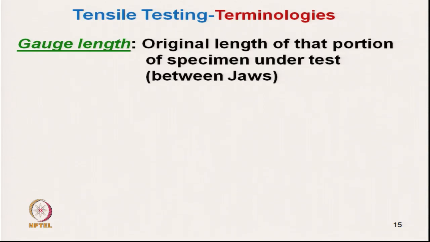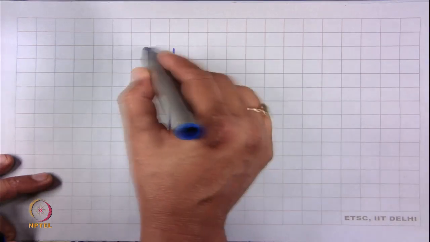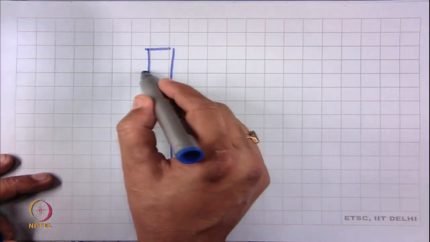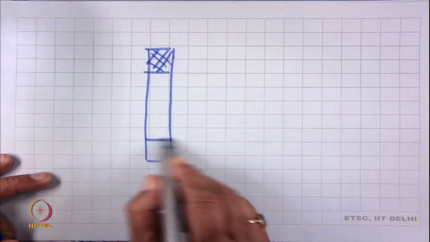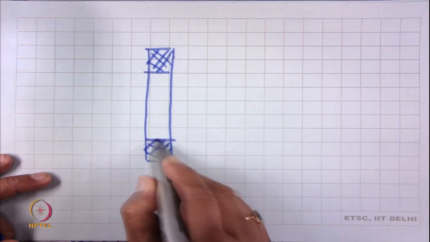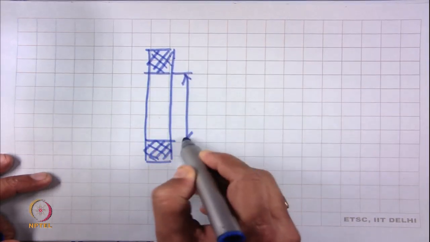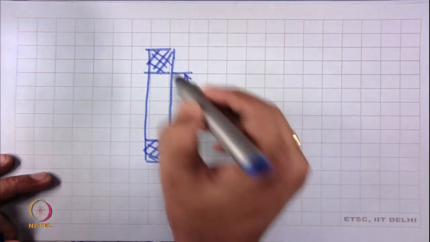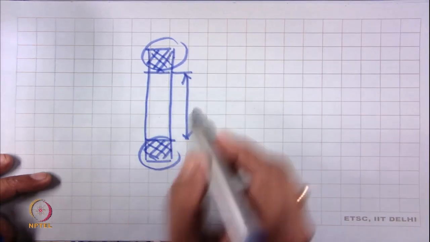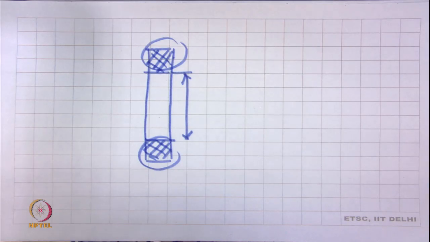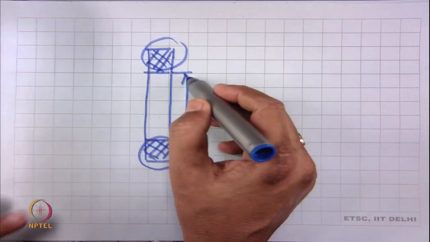Now, let us see, suppose this is our fabric specimen. Now, what do we do? We use jaws, top jaw, we have gripped here at the top and bottom. What will be the gauge length? Gauge length will be the actual length of the specimen under test. So, we do not consider the total fabric length, this is the specimen length and gauge length is less than that. Okay. That is the gauge length, that is the original length of the material between the jaws.